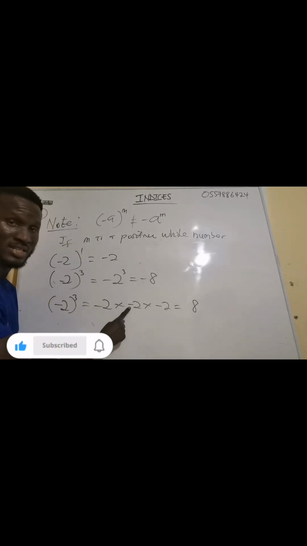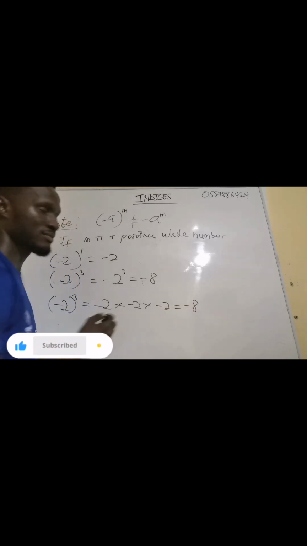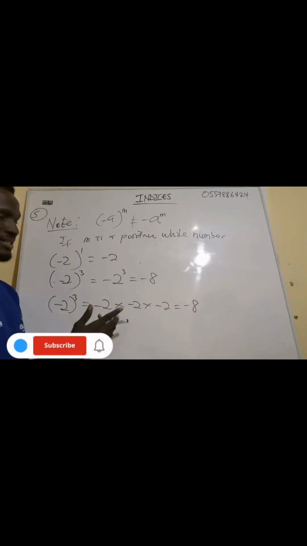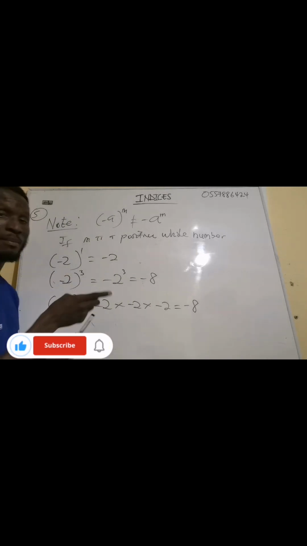Negative by negative will give us positive. Positive times negative will give us what? It will give us negative when you apply your integers. Now, this is how we made a conclusion that if it is an odd number, the answer is negative. Now, let me talk about the last odd number.